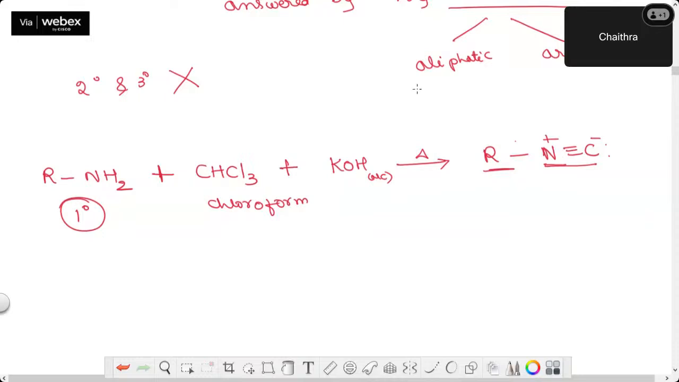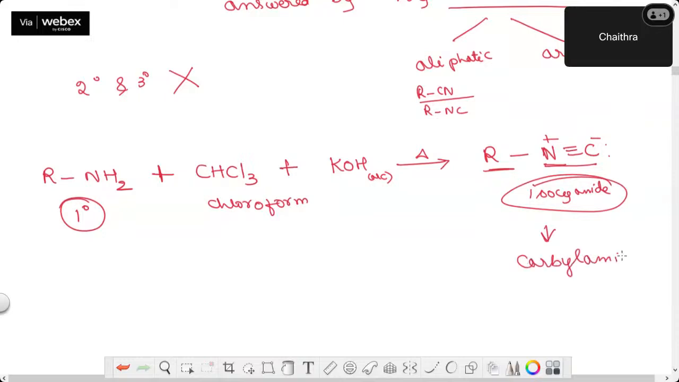If carbon is directly attached as RCN like this, it is cyanide. If RNC is there, it is called isocyanide. I got isocyanide. This is also called carbylamine. It has a very bad odor, a foul or obnoxious smell. Intolerable smell. Okay.